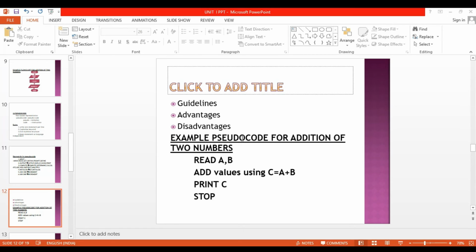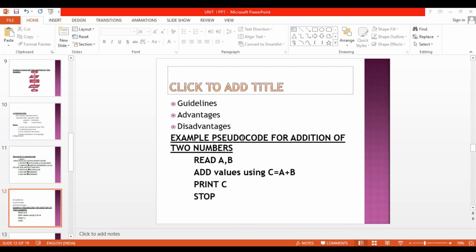Then an example of pseudocode: the addition of two numbers. For pseudocode, we are using keywords. First we get the input from the user. To get the input from the user, we are using the keyword read. So for the addition of two numbers, we get the two inputs from the user, A and B.